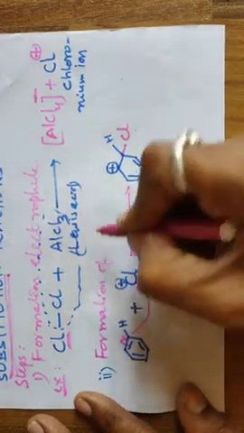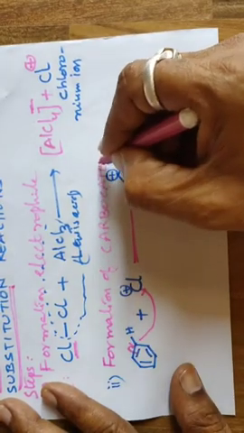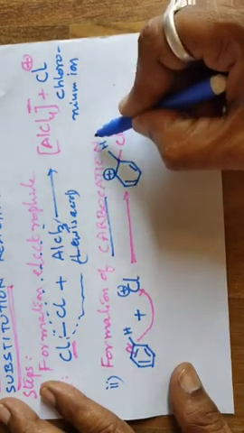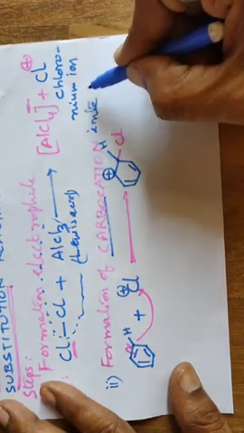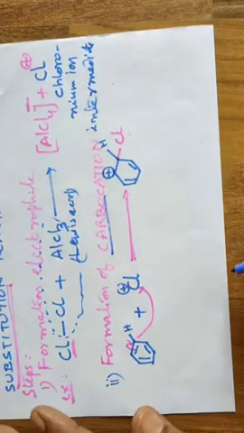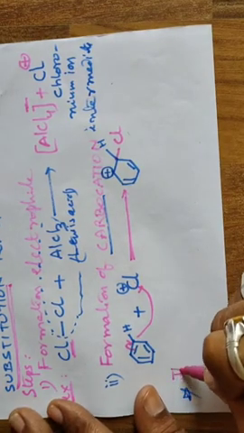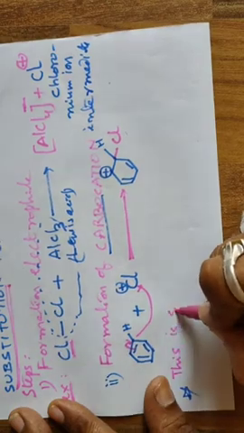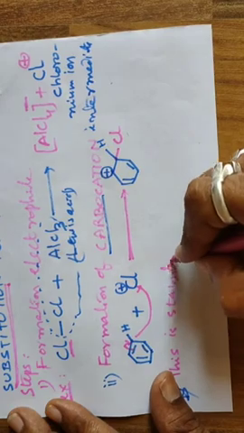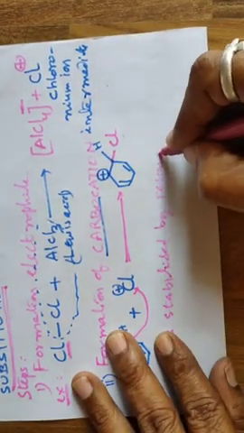Formation of carbocation intermediate. As for reference, this is stabilized by resonance. Stabilized by resonance.